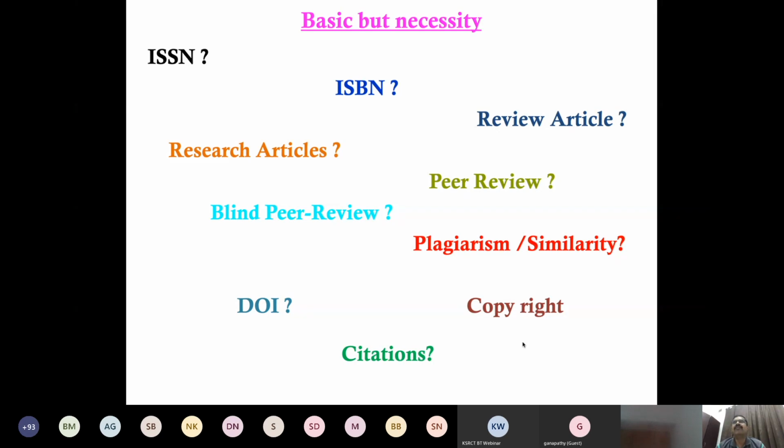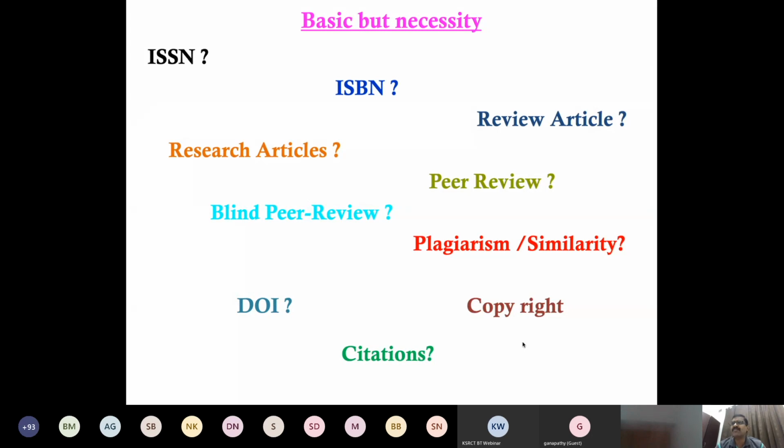Okay, then in my last session, one of the participants asked the question: what is the difference between referral and peer review? Actually both are the same. After that we checked the referral. Some regions, some journals, some publishers use the referral journal, and some use blind peer review or peer review articles. The last time he asked me, I didn't know that. After that I checked, and this is the answer.